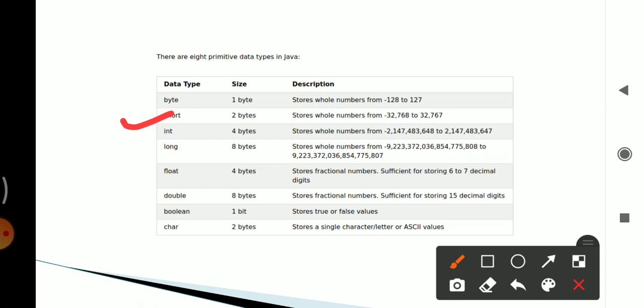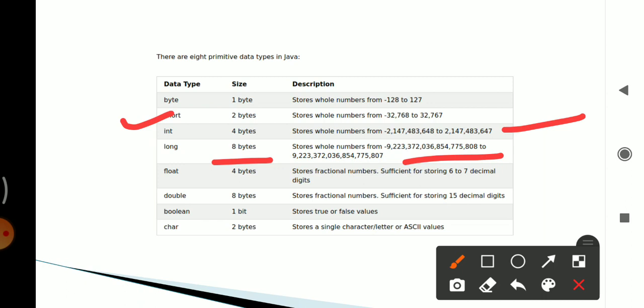Integer size is 4 bytes and it stores whole numbers, and this is the integer range. Then long has size 8 bytes and it stores this range of numbers. Then float size is 4 bytes and it stores fractional numbers sufficient for storing 6 to 7 decimal digits. Then double has size 8 bytes and it stores fractional numbers sufficient for storing 15 decimal digits.